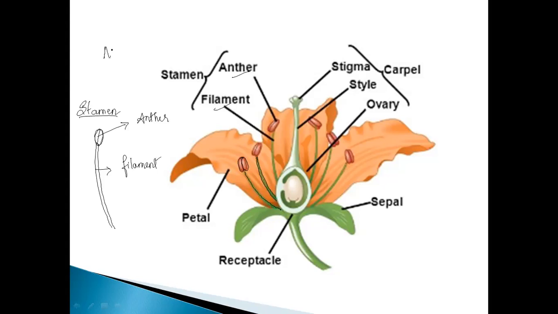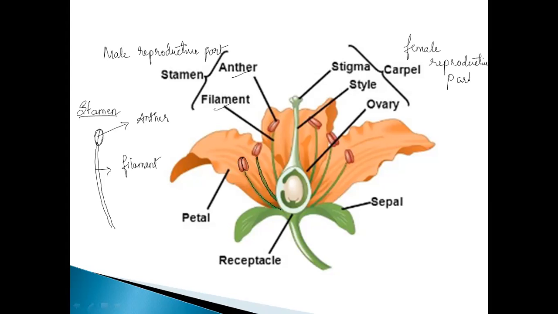And this is the male reproductive part, yes or no? Whereas the carpel, that is the stigma, style and ovary, is the female reproductive part.